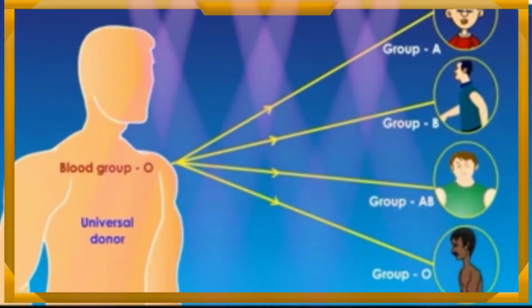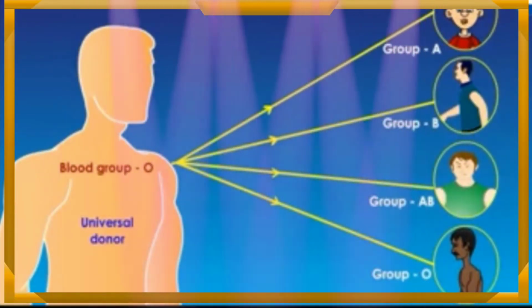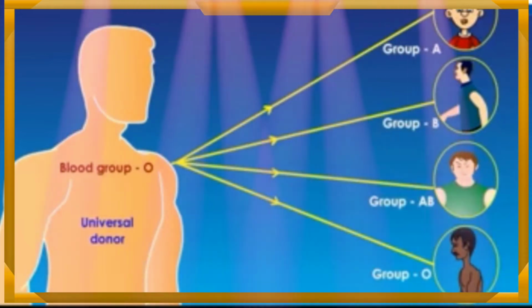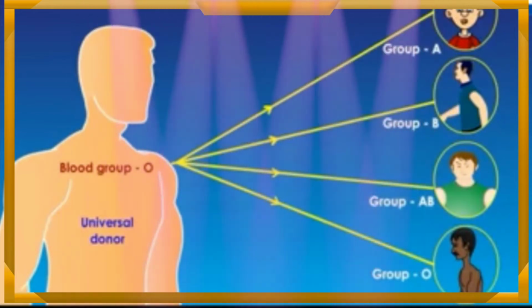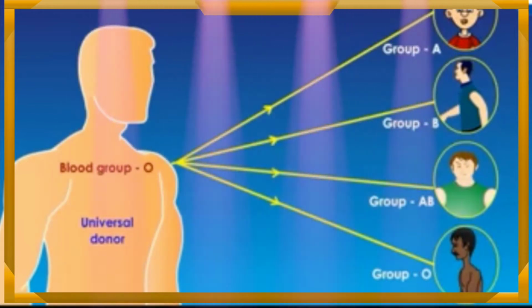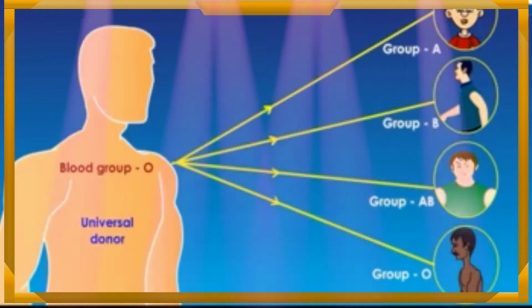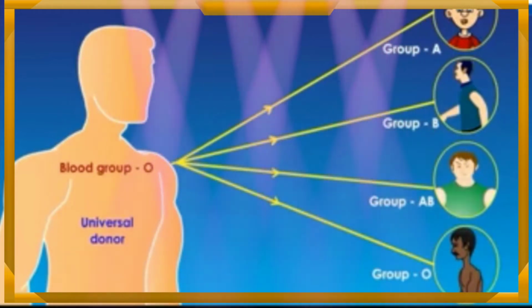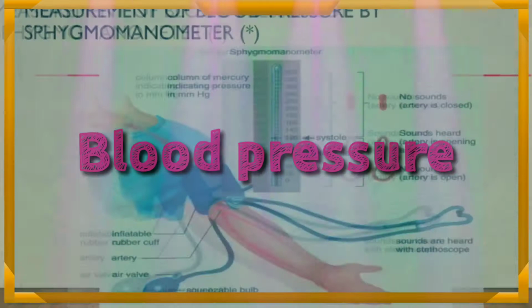The person who donates the blood is referred to as a blood donor and the person who receives the blood is referred to as a recipient. A person of blood group O can donate the blood to a person having any other blood group, whereas a person with AB blood group can receive the blood from a person with any other blood group. Hence, a person of blood group O is called a universal donor and a person with blood group AB is called a universal recipient. Let us move towards what is blood pressure.